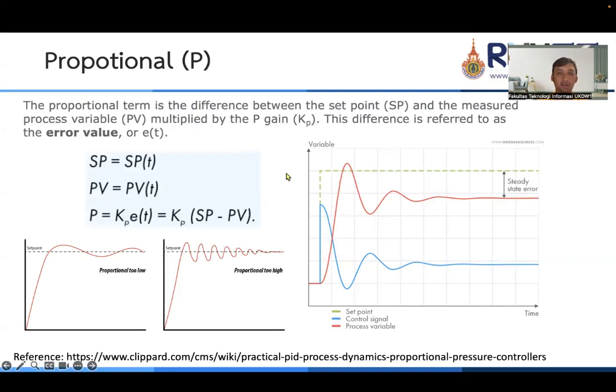In this slide, we can see that the proportional term is the difference between the set point and the measured process variable multiplied by the P gain, or KP. This difference is referred to as the error value. So we have a set point here and a process variable here. The P controller is KP multiplied by the error, so we can write KP multiplied by SP minus PV.